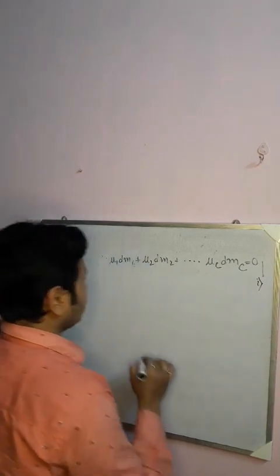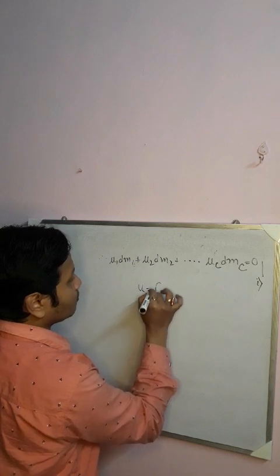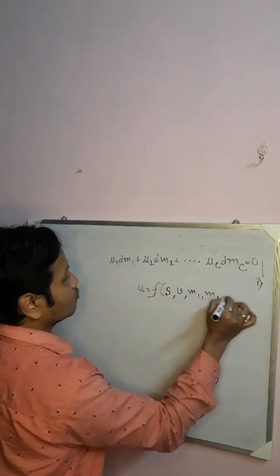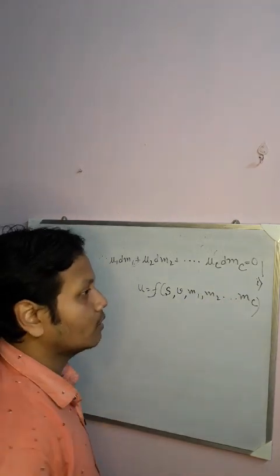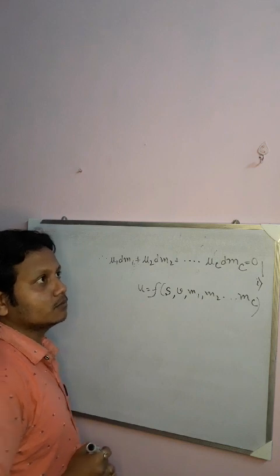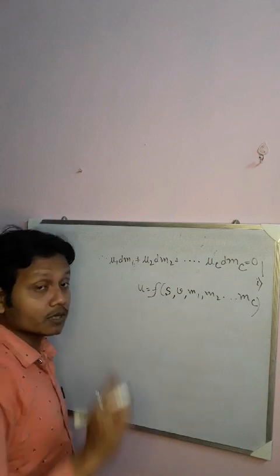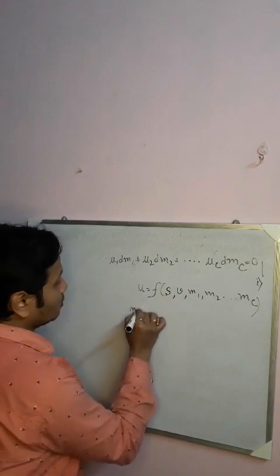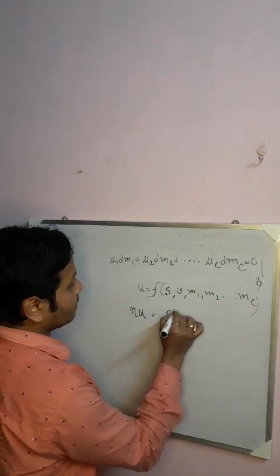Now again we said that internal energy is a homogeneous function of S, V and the different masses that we assume. Now what do we write by using Euler theorem? If U is a function of these quantities of degree n, then what will be the formula? n times U equals x into del f del x.